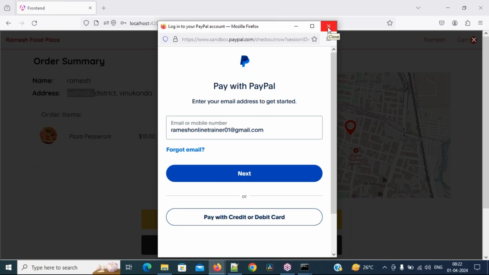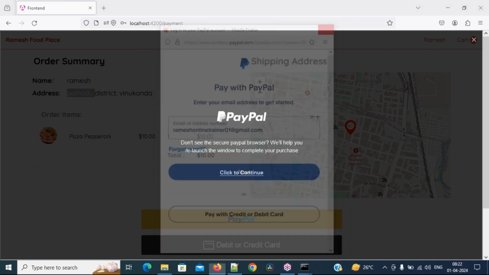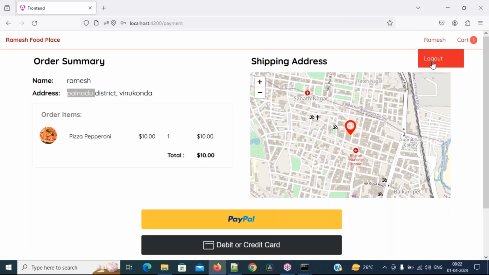Clear, everybody? This is the project we are going to do. Clear or not? And whenever you click on logout, you can go to the logout also. Already I have shown you. This is the cart related information. It is interesting or not?